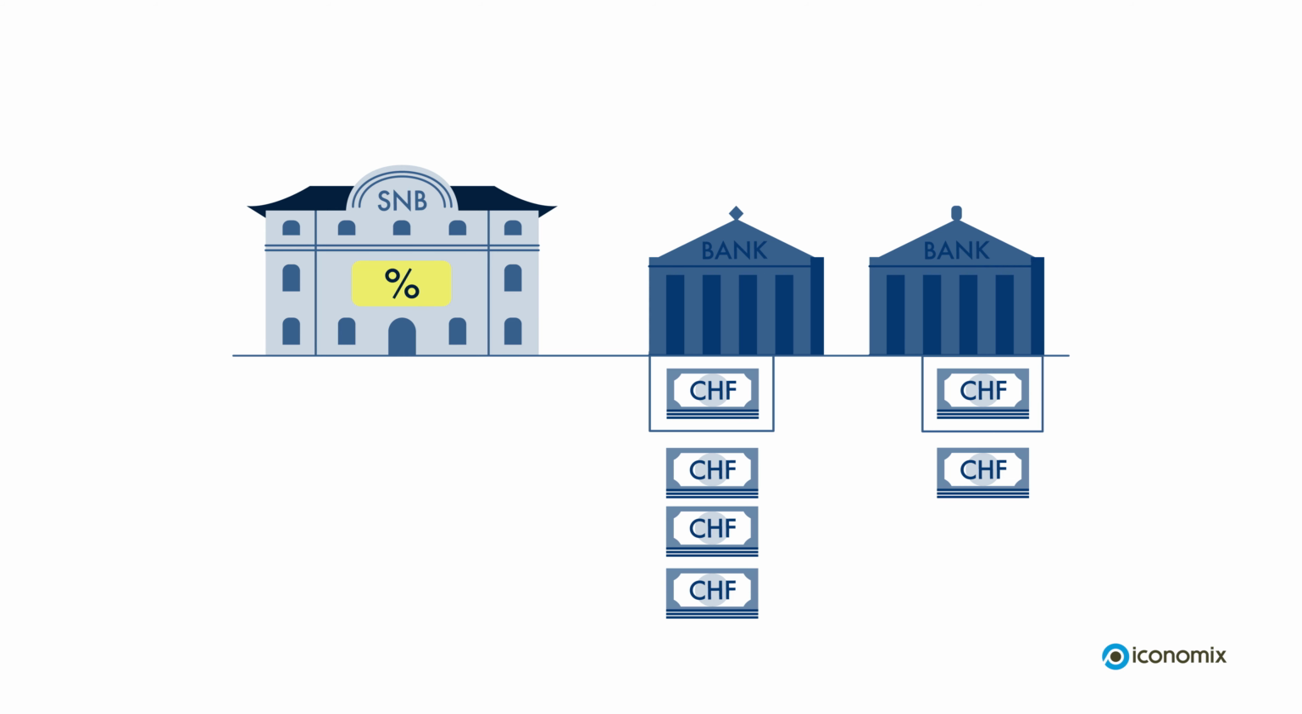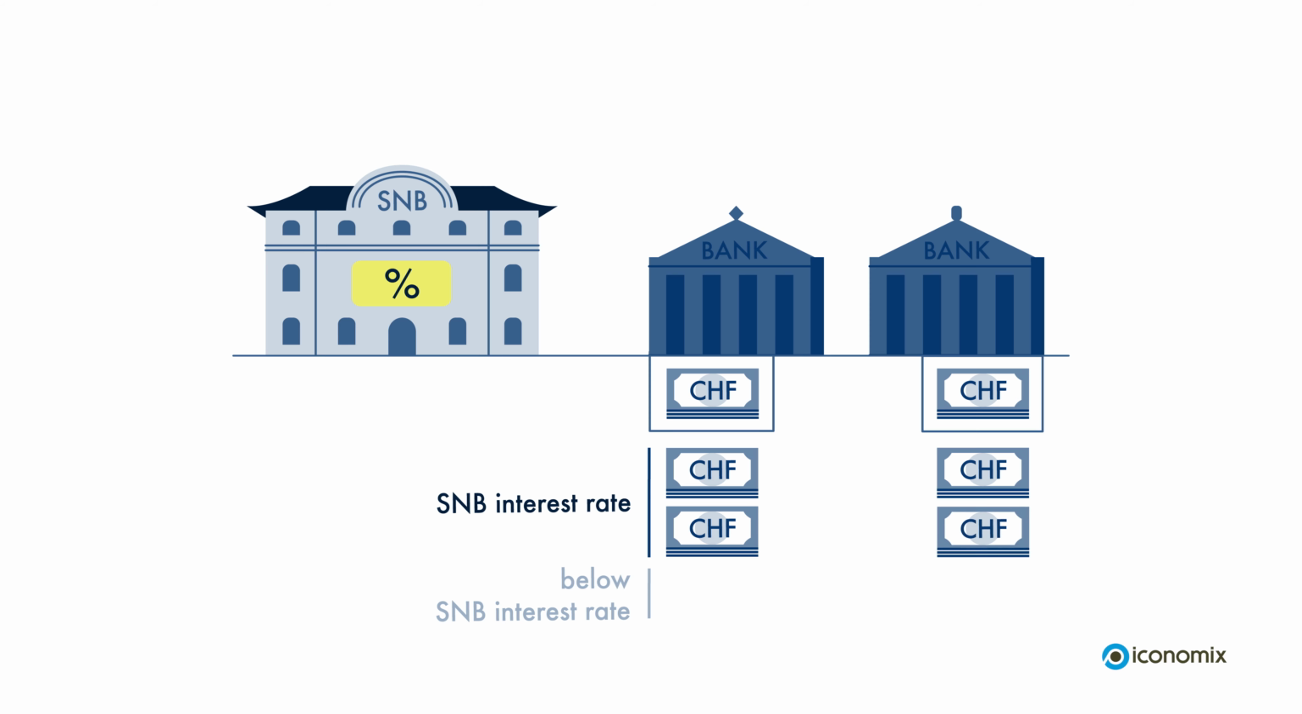A tiered interest rate system means that banks receive interest on part of their money held at the SNB, but not the same amount for all of it. This ensures that banks have sufficient incentive to lend money to each other so that the money market remains active and the SNB can continue to control the SARON.